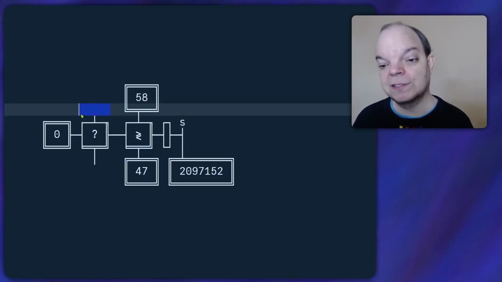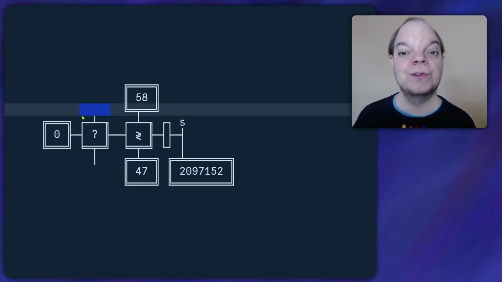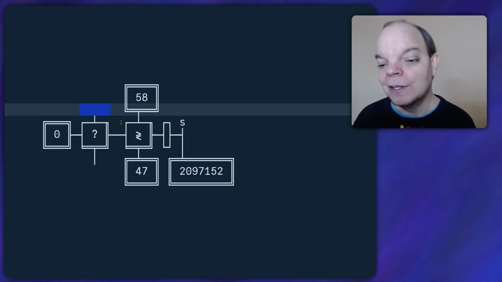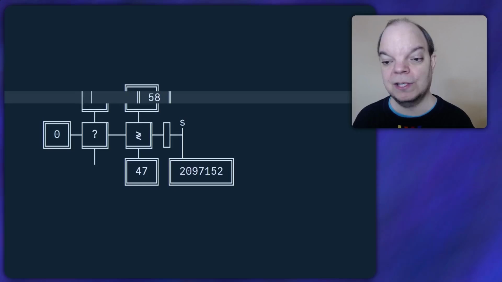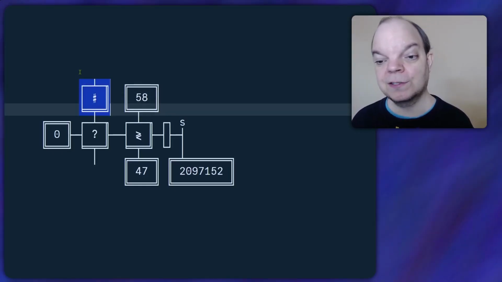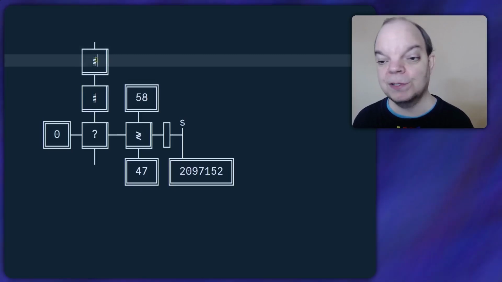So what if there is a digit? Well, we need to do a recursive call to find out how many more digits there are in the rest of the string, and then of course it's 1 more. So we need to add 1. So I'm going to put the increment function here. And then we need a recursive call, and conveniently this function is going to be 1 parameter, 1 output, and I'm going to call it 3 in a circle.